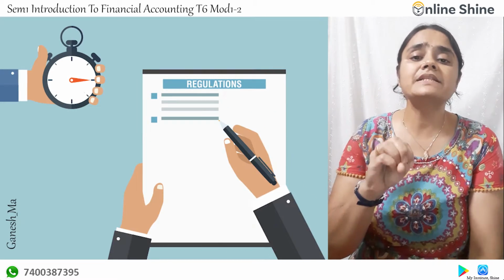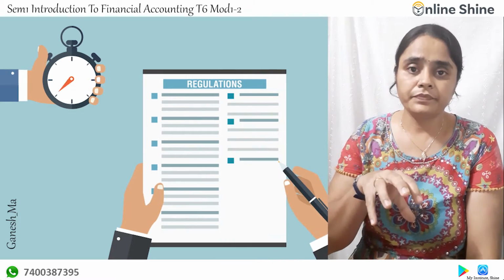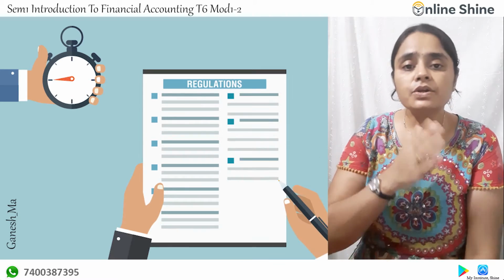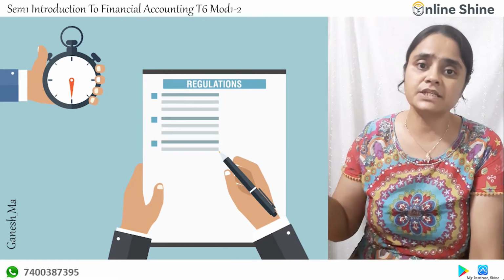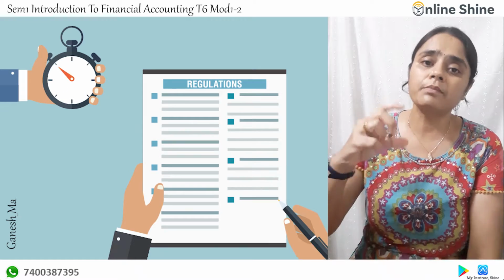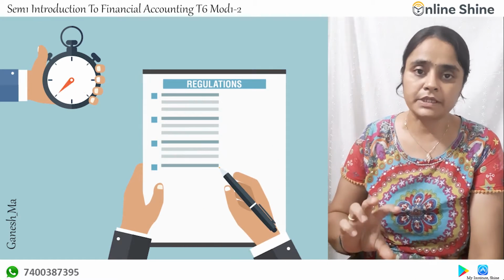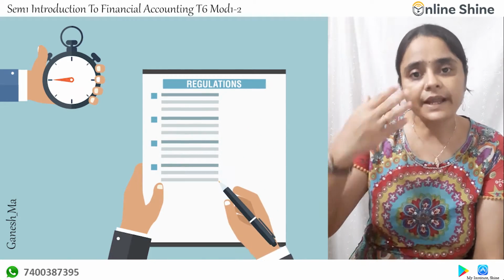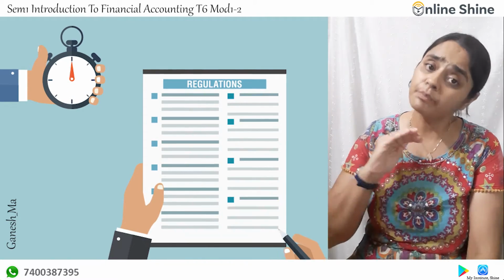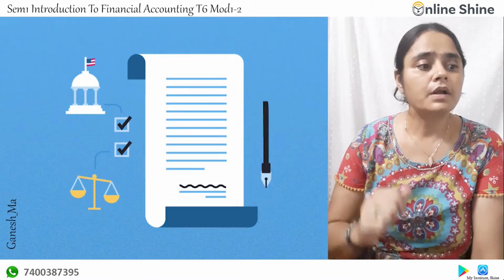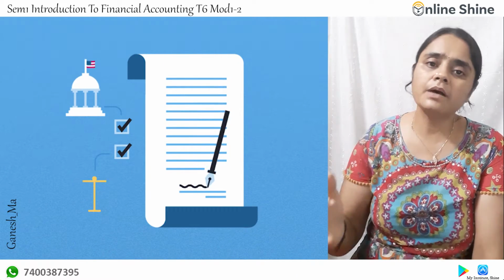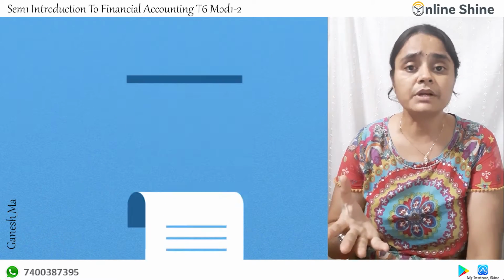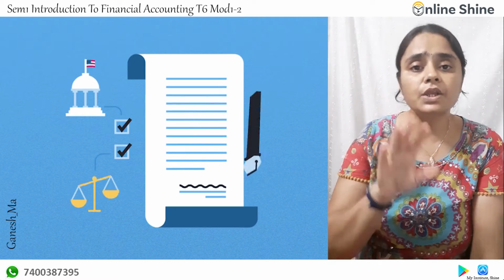So in short, we can say these are the ideas, or you can say rules, regulations, guidelines provided by ICAI on how to record your business transactions, how to record a particular income or an expense or an asset or a liability. So when you want to record something, you have to follow certain rules and regulations that are covered under accounting principles. Understood? Now it shows how income, expense, assets, liabilities, long-term liability, short-term liability, contingent liability will be recorded in your books of accounts.